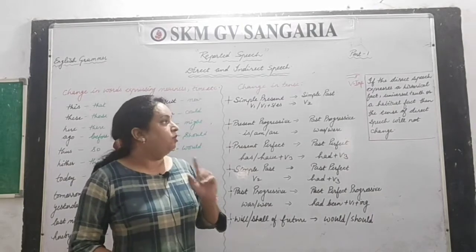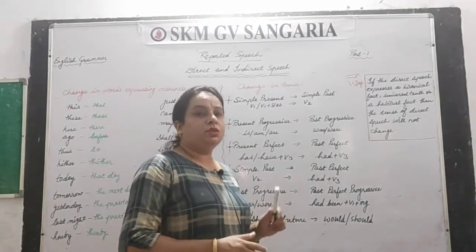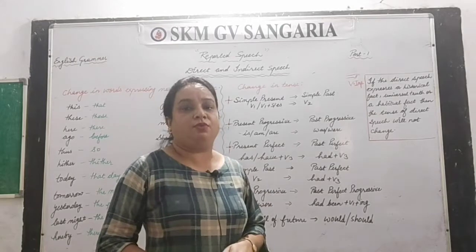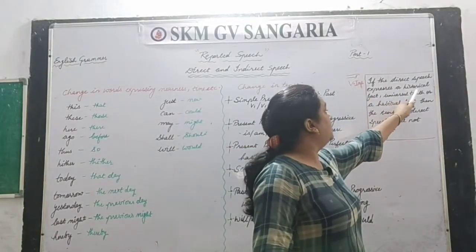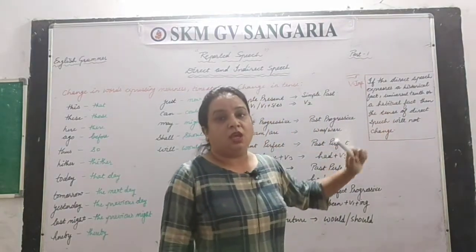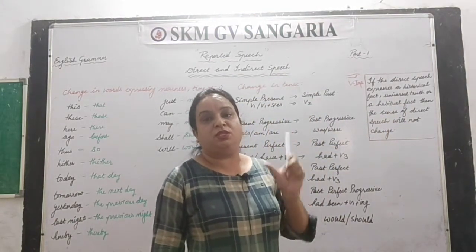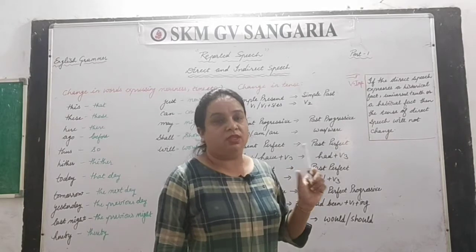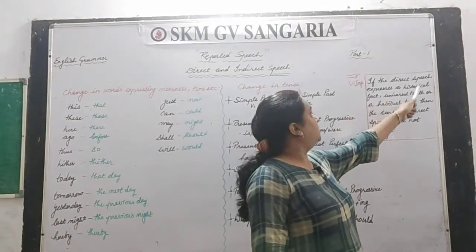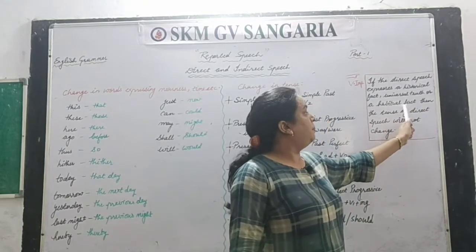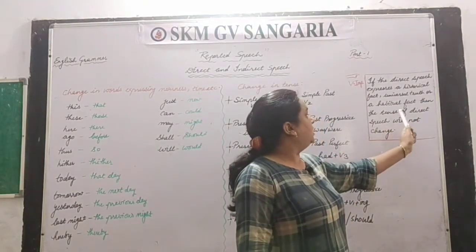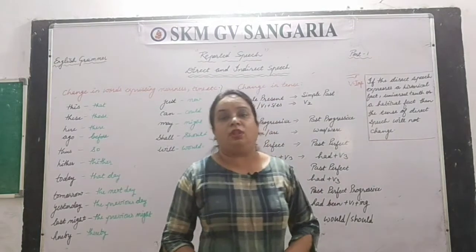Now one very important rule which students generally forget while changing: if the direct speech, the part within the commas, whatever the sentence is, expresses a historical fact, universal truth or a habitual fact, then the tense of direct speech will not change.